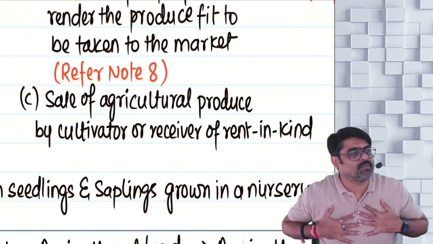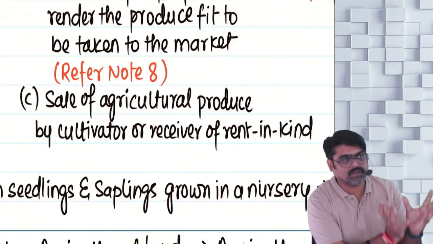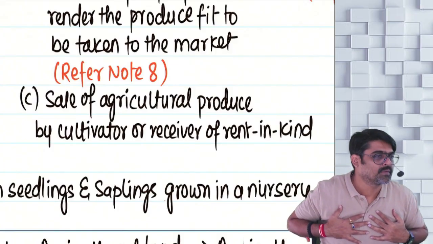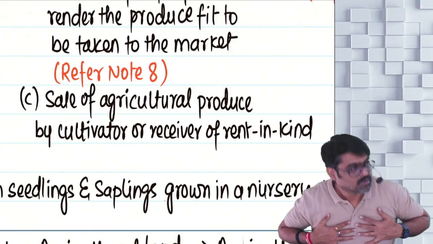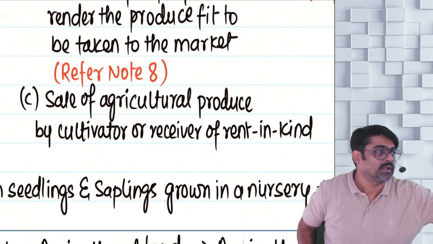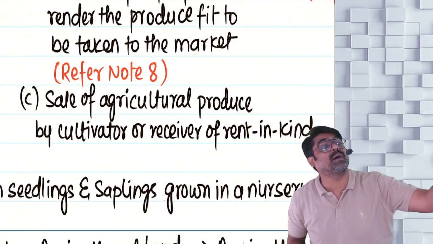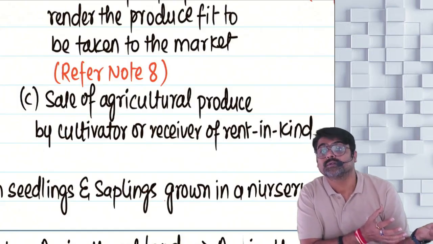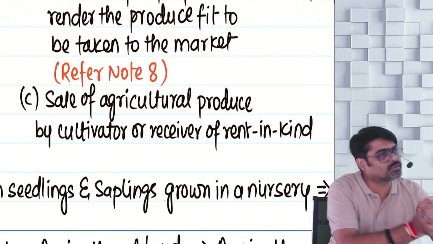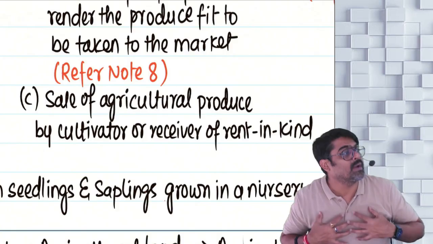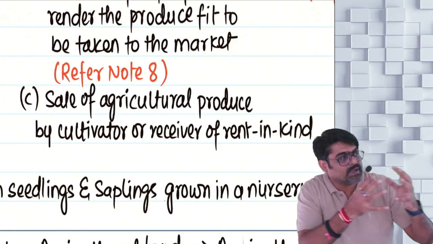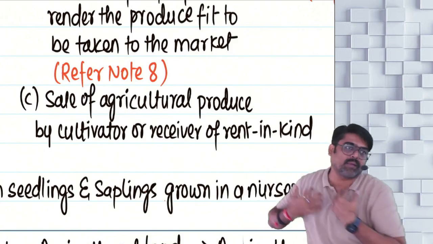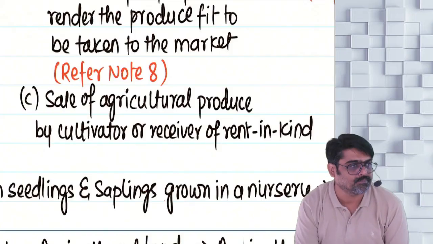I am a cultivator, I am cultivating vegetables. So those vegetables, if I sell, the income in my hands will be my agriculture income. Suppose I am a receiver of rent. I have given my land on rent to someone, and that tenant is giving me the rent in the form of agricultural produce, because he is sharing some agricultural produce with me as rent. So I am a receiver of rent in kind. Whatever rent in kind I have received is nothing but my agricultural produce. I am selling that in the market, I am getting income, and that is my agricultural income.